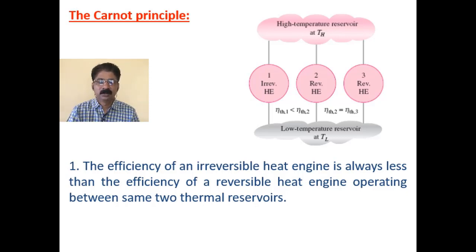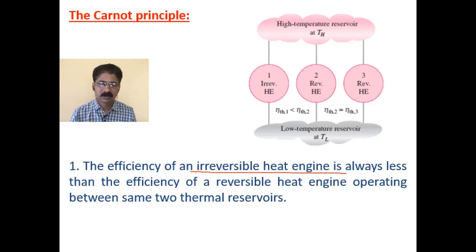You see, in the last lecture, we studied about the reversible heat engine and the irreversible heat engine. So, irreversible heat engine, here the processes are not reversible. That means the processes which make the heat engine cycle are not reversible processes.